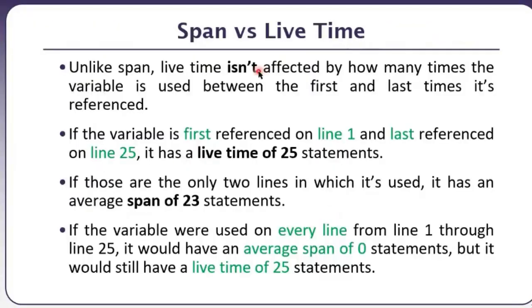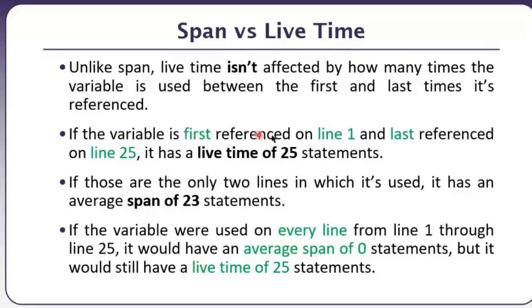So the span and lifetime are two different properties which we have discussed, and of course we can compare them. They are related to variable, and they are part of the scope of the variable as far as the scope is concerned. Span and lifetime again are related to scope. The larger the scope of the variable, span and lifetime are also affected accordingly somehow. So unlike span, lifetime is not affected by how many times the variable is used, and vice versa. Unlike lifetime, the span is not affected by how far the first and last use of the variable is. But again, variable is used between the first and last time it's referenced.